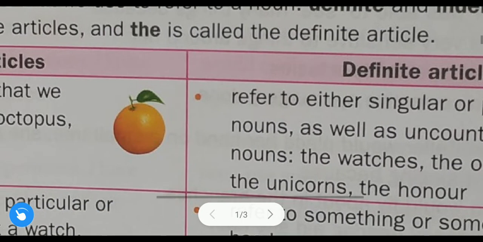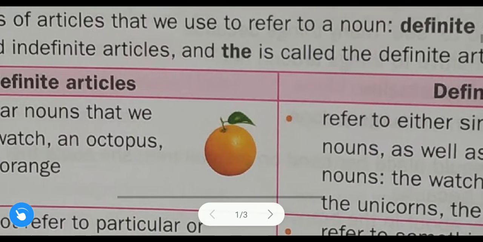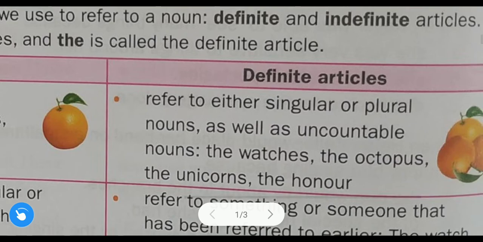So now the same rule we will discuss in definite articles. Here the rule in definite articles is opposite of this rule. Definite articles means which? The. Okay, so not exactly opposite, let us discuss.